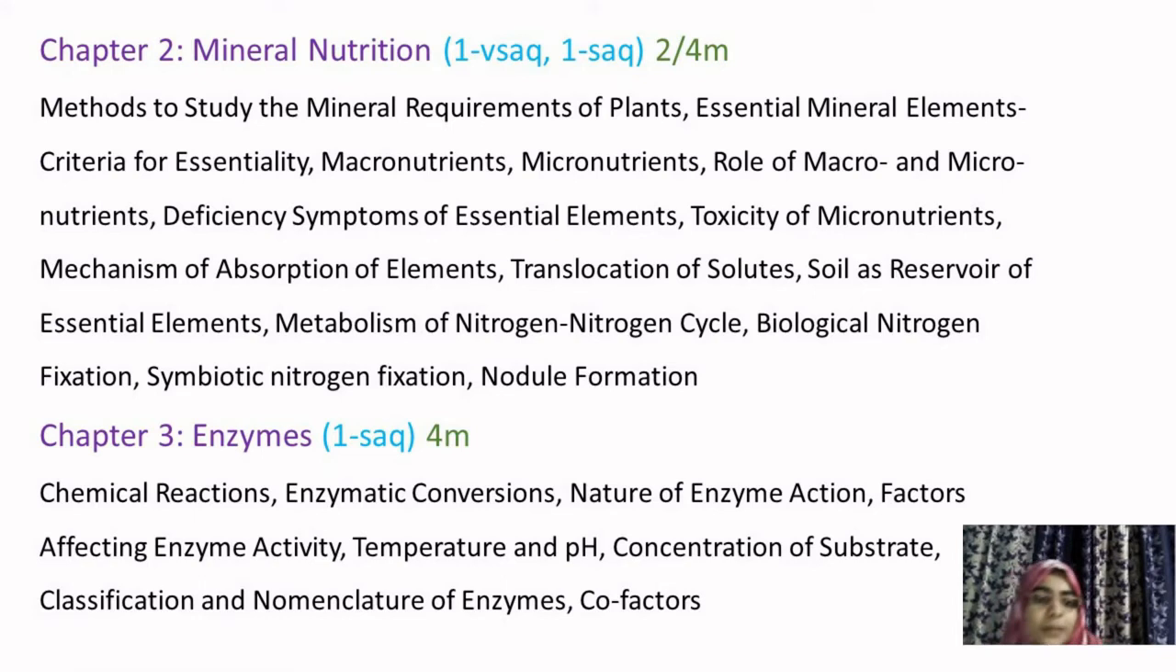Next we will be studying the third chapter, which is enzymes. In this, enzymes is the chapter which comprises chemicals. How does the reaction take place in plants? For example, the photosynthetic reaction, that is, glucose, carbon dioxide, oxygen and light. In the presence of light, how is the carbon dioxide used, how is the oxygen formed, how is glucose formed? All these reactions we will be studying. And enzymatic reactions.